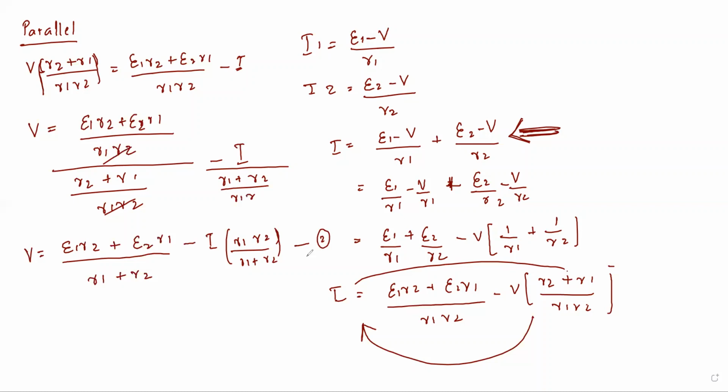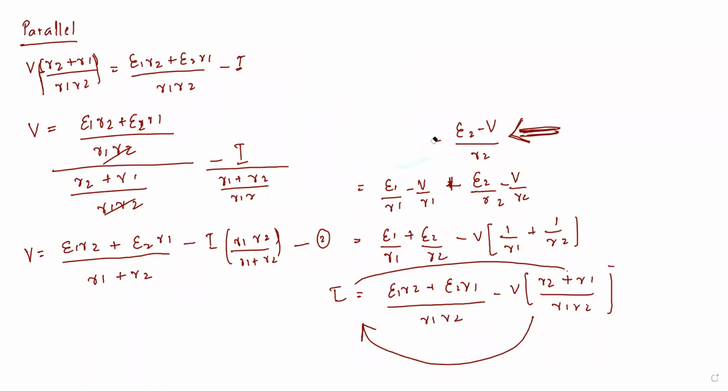Now, this is lengthy. This derivation is lengthy only because of the mathematical steps. There is no physics here. From this part till this part, we have just done simple mathematics. So the derivation is lengthy. Now comes the physics. Now instead of 2 batteries or 2 cells, I will replace it with one equivalent cell.